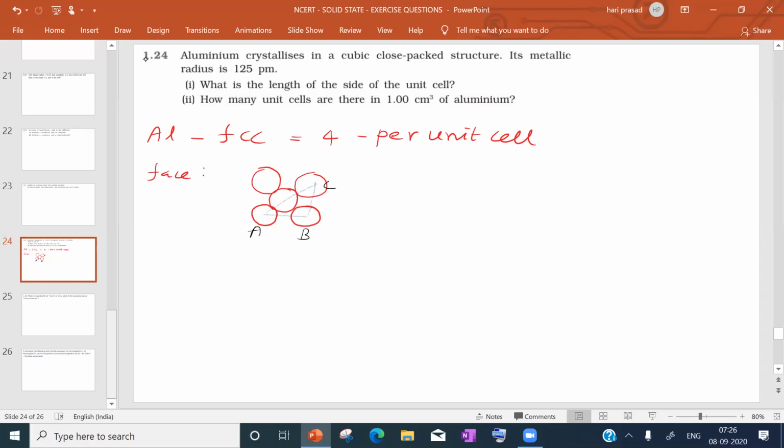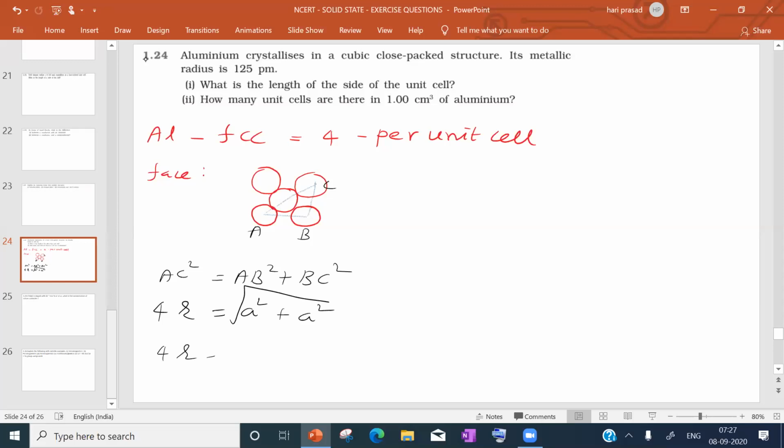Now, for this triangle, we can say AC square is equal to AB square plus BC square. AC means 4R. AB is edge length a, squared. BC is edge length a, squared. In order to remove the squares, we take the square root.